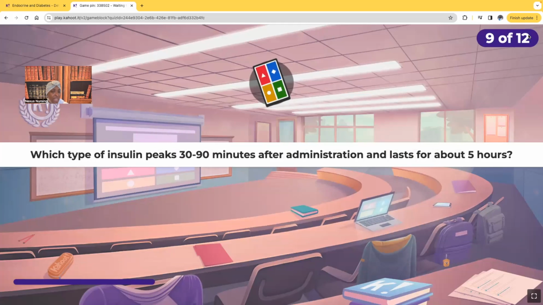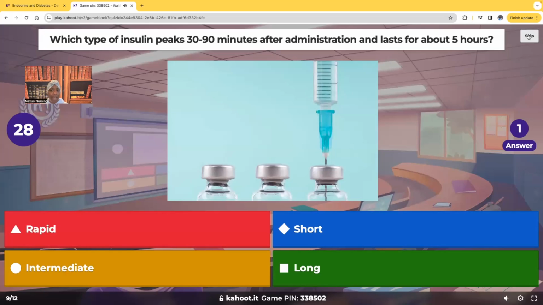All right, which type of insulin peaks 30 to 90 minutes after administration and lasts for about 5 hours? Would it be rapid, short, intermediate, or long? Which insulin peaks 30 to 90 minutes after administration and lasts for about 5 hours?